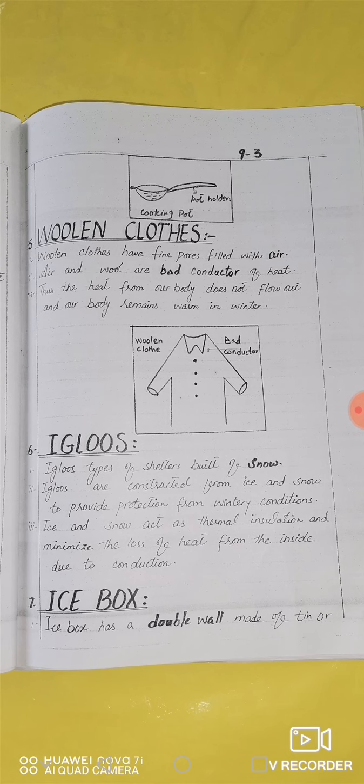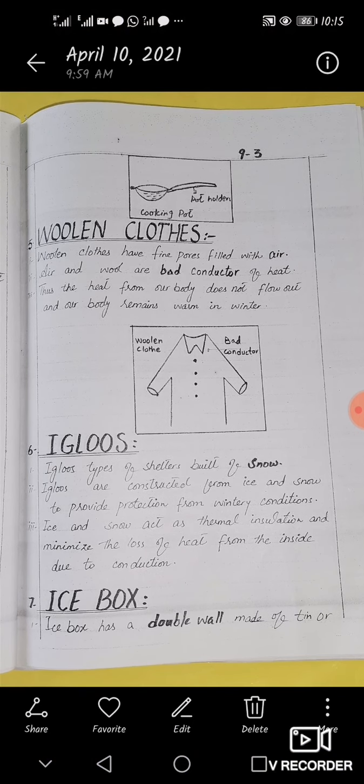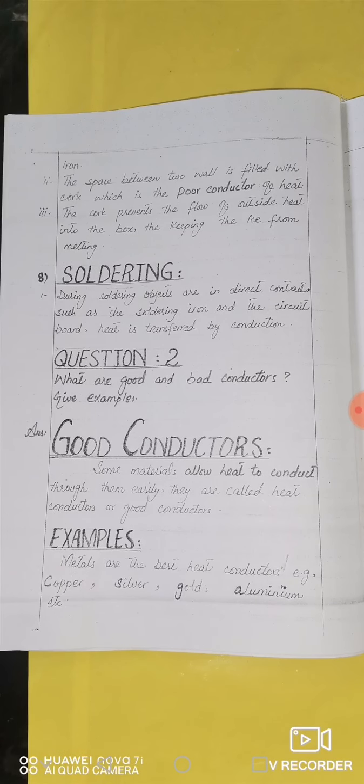Now the ice box which we use in our daily life has a double wall made up of thin iron. The space between the two walls is filled with cork. Cork is a material which acts as an insulator, a poor conductor of heat. So the cork prevents the flow of outside heat into the box, keeping the ice from melting.